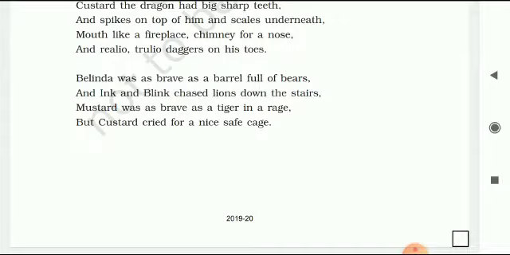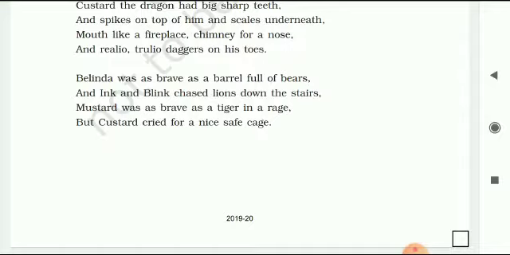Mustard was as brave as tigers, again there is simile. Then there is snorting like an engine, again a simile. You can find out these lines, children. Clashed his tail like irons in a dungeon, this is again a simile. And then he went at the pirate like a robin at the worm, again a simile.